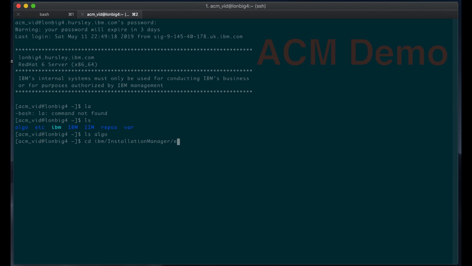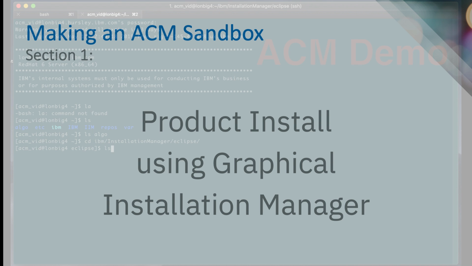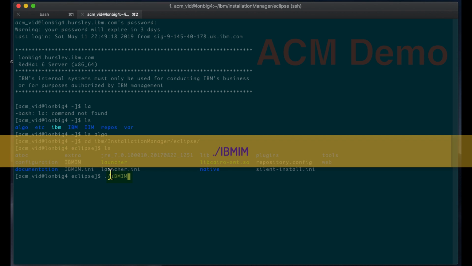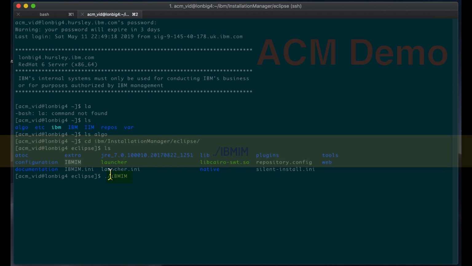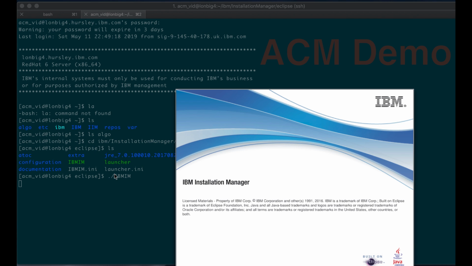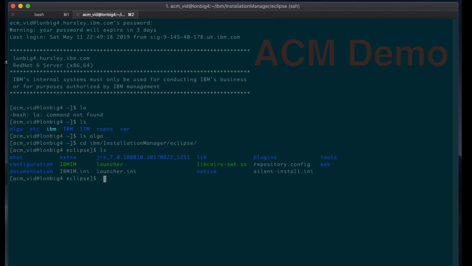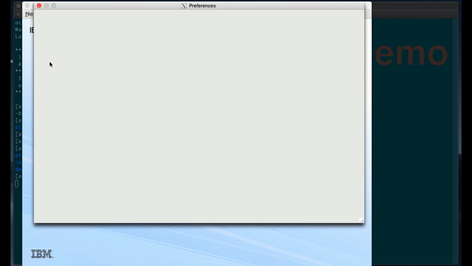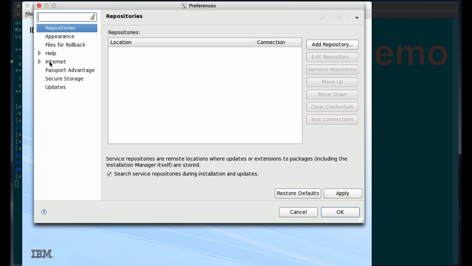Okay, so now I'm going to start Installation Manager so I can install the Algo Credit Manager product onto this machine. So just run IIM. While this is starting up, there's going to be a couple of warnings that are going to come up during the installation. This is just to tell me that there are some other instances of this product already running on the machine.